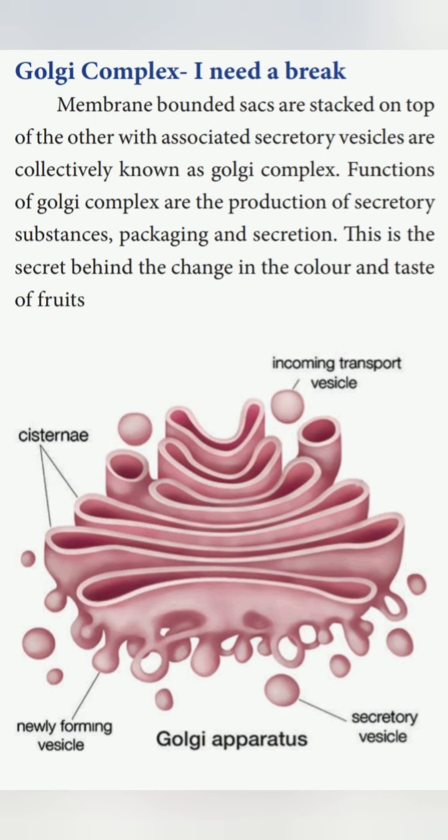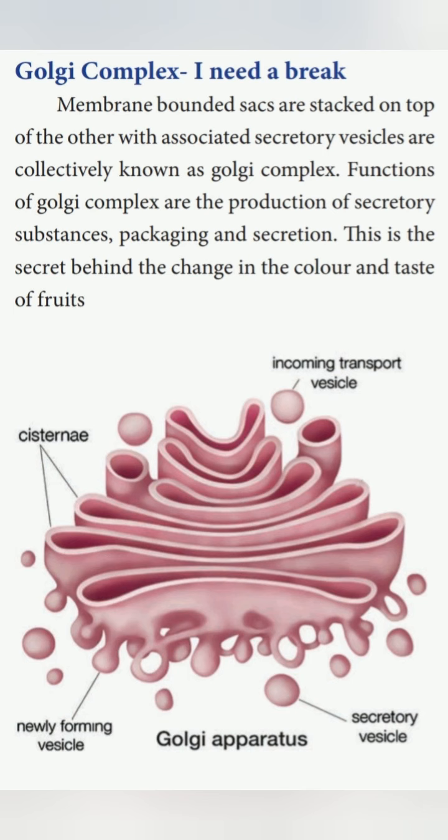Next organelle, Golgi complex. Membrane-bound sacs stacked on top of the other, with associated secretory vesicles, are collectively known as the Golgi complex.